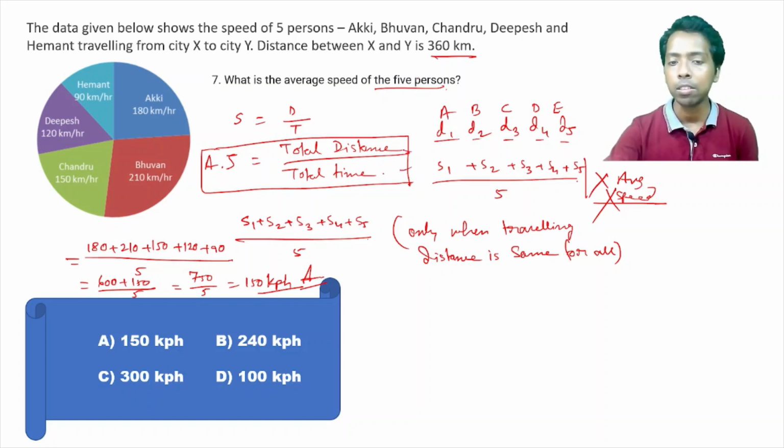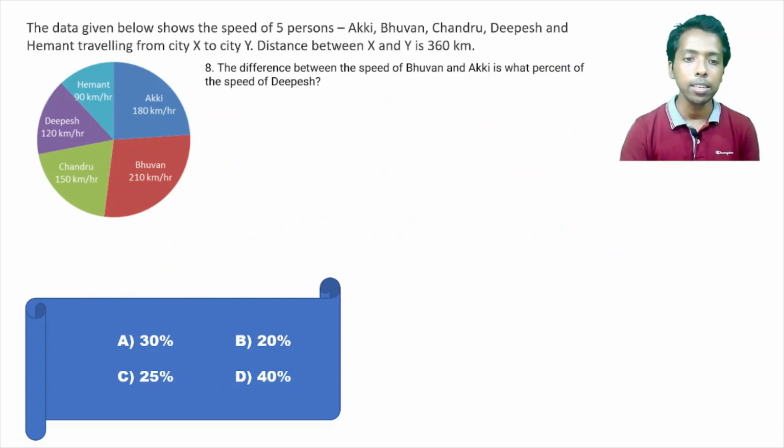Otherwise, if the distance traveling between the 2 points is the same, then for finding out the average speed, you can take the individual speeds themselves, and find the average of all 5 by dividing by the number of speeds available. I hope this is clear to you. So the answer here is option A, 150 kilometer per hour. Moving to question number 8 here.